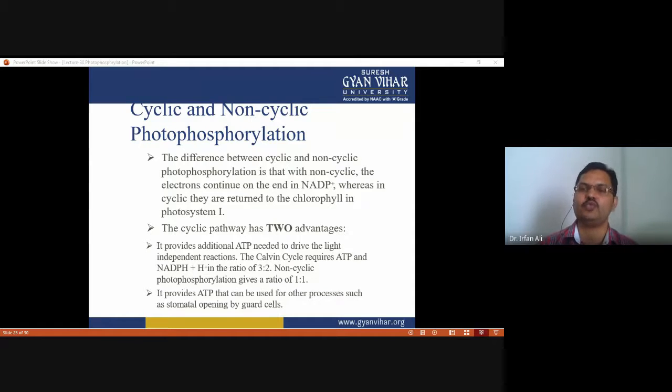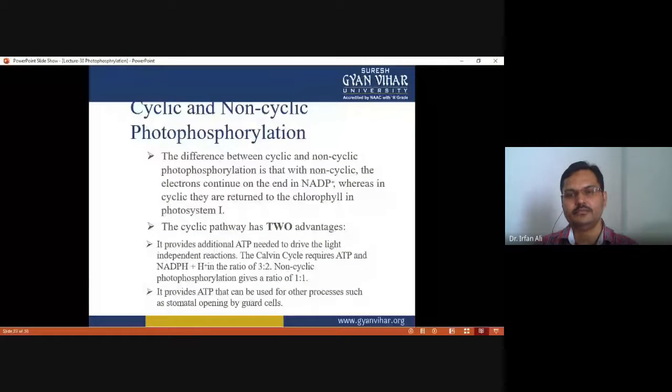That's why the cell has two types of photophosphorylation to compensate for this unequal ratio, and it provides ATP that can be used for other processes such as stomatal opening by the guard cells. That's why the cell requires more ATP as compared to NADPH, and shifts in between from non-cyclic to cyclic photophosphorylation.